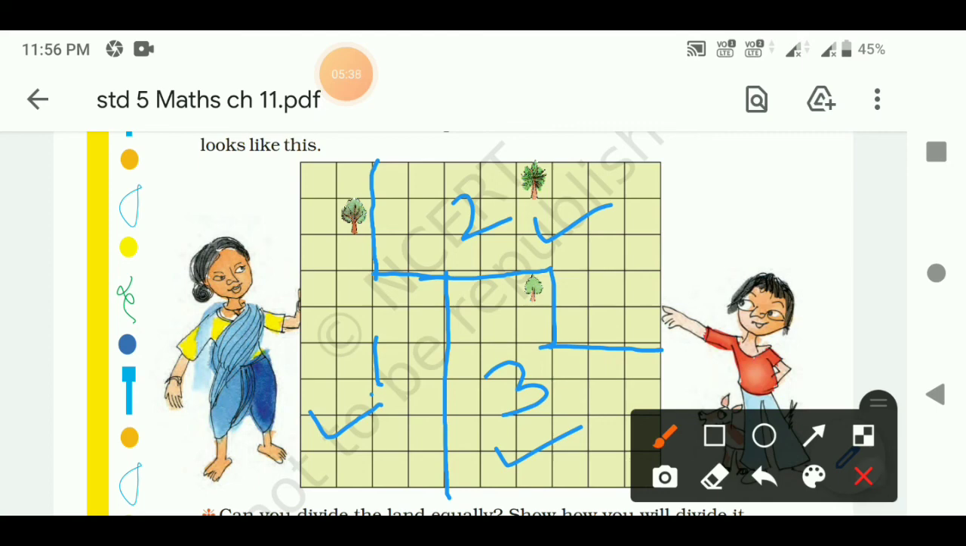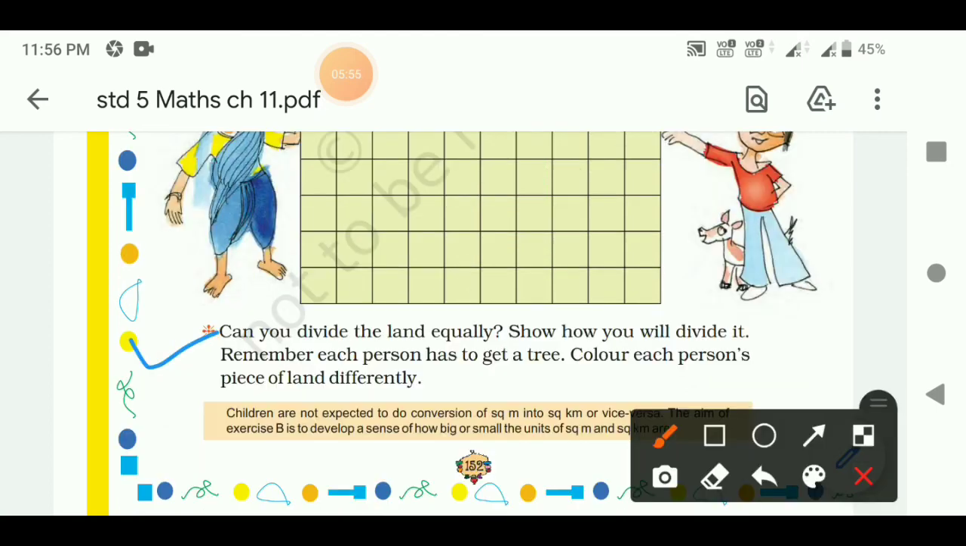Now proceeding further, can you divide the land equally? Yes, we have divided the land equally. Show how you will divide it. We have already divided it in this square grid. Remember, each person has to get a tree. Color each person's piece of land differently. So students, use 3 different colors to show each person's piece of land.